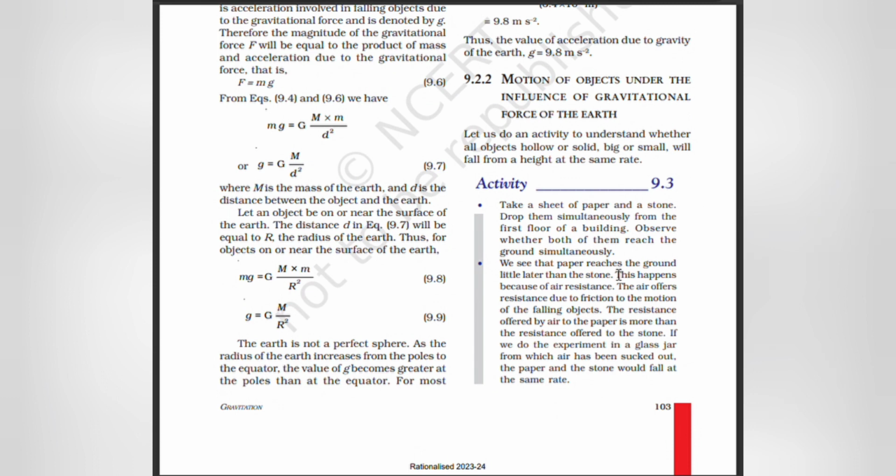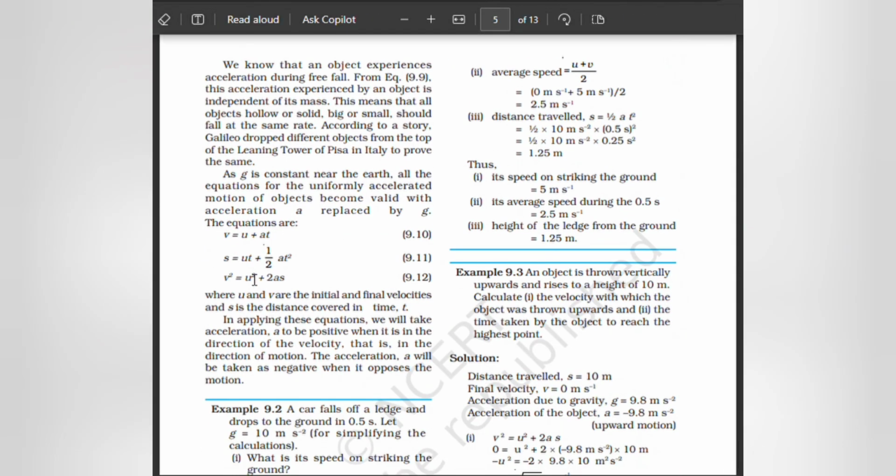We see the paper reaches the ground a little later than the stone. This happens because of air resistance. The air offers resistance due to friction to the motion of the falling objects. The resistance offered by air to the paper is more than the resistance offered to the stone. If we do the experiment in a glass jar from which air has been sucked out, the paper and the stone would fall at the same rate.